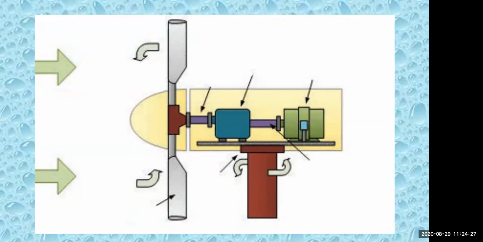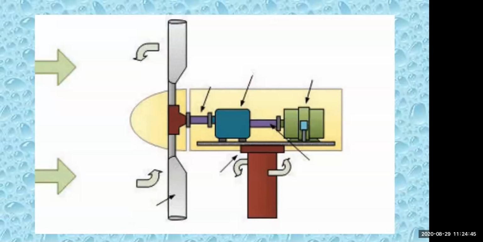So what will happen? The blades will keep on rotating, the turbine will turn the generator, and the generator will generate the electricity. This is how wind energy is used in the transformation of energy in an electric generator.